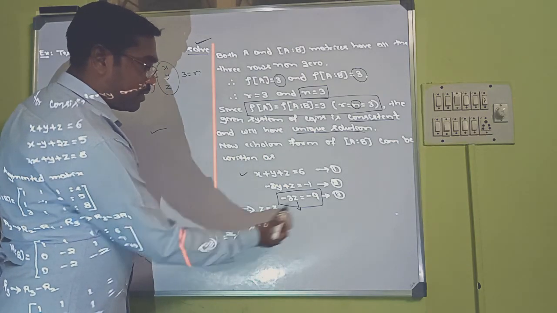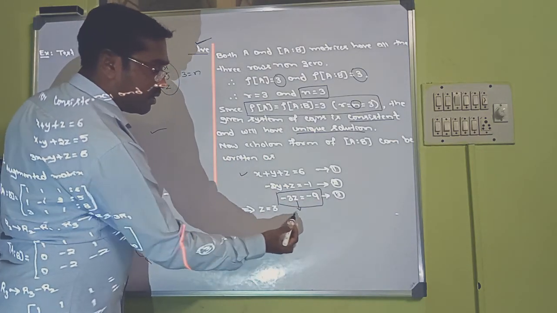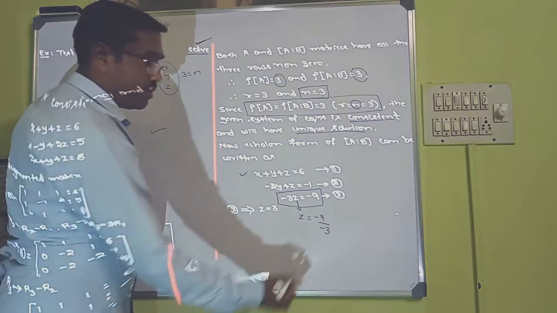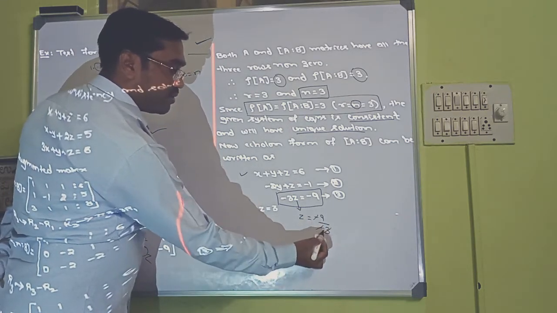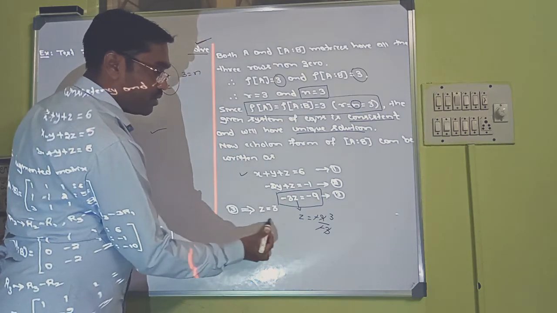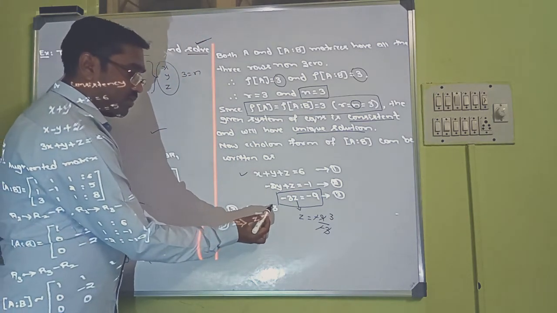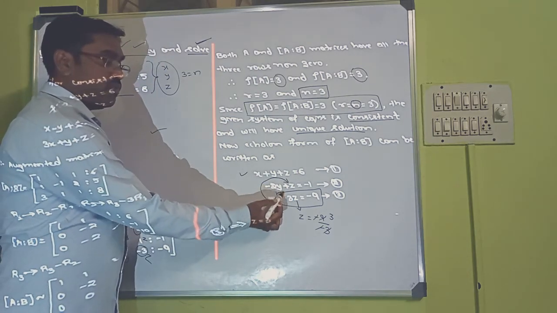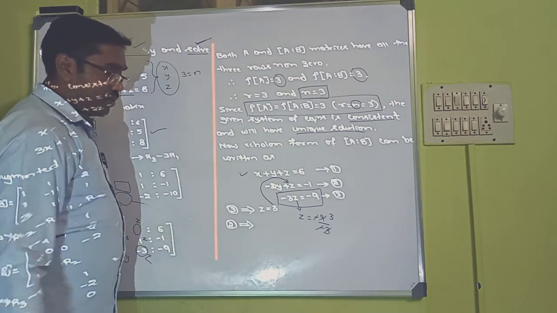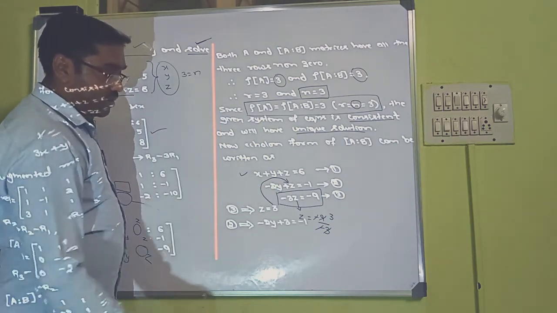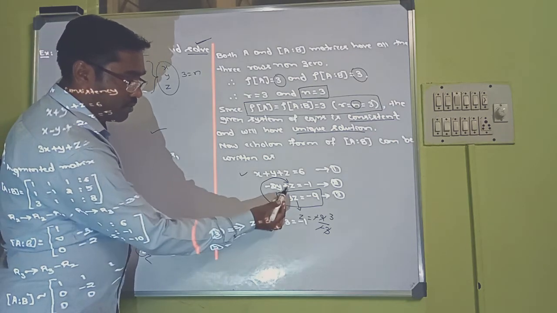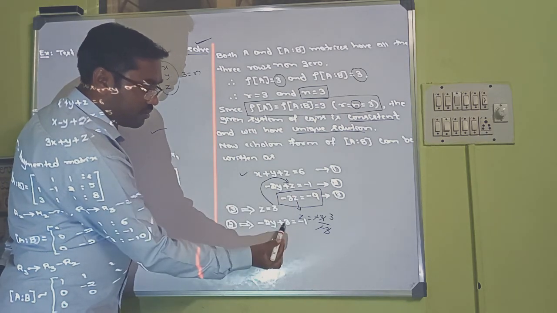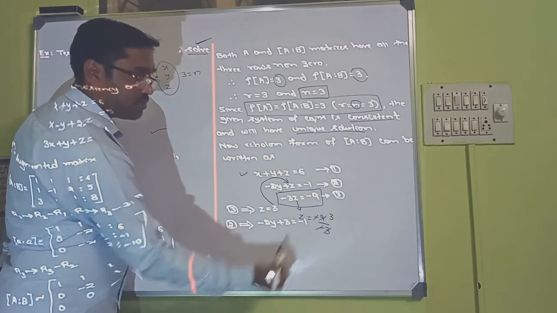So from equation number 3, z is equal to 3. Why? Because z is equal to minus 9 by minus 3. Minus minus gets cancelled. 3 ones are 3, 3 threes are 9. So that's why we have written z is equal to 3. Now let us take this value of z in this place, so that you can find out the value of y. Let us take equation number 2, which implies minus 2y plus 3, because z is 3, is equal to minus 1.